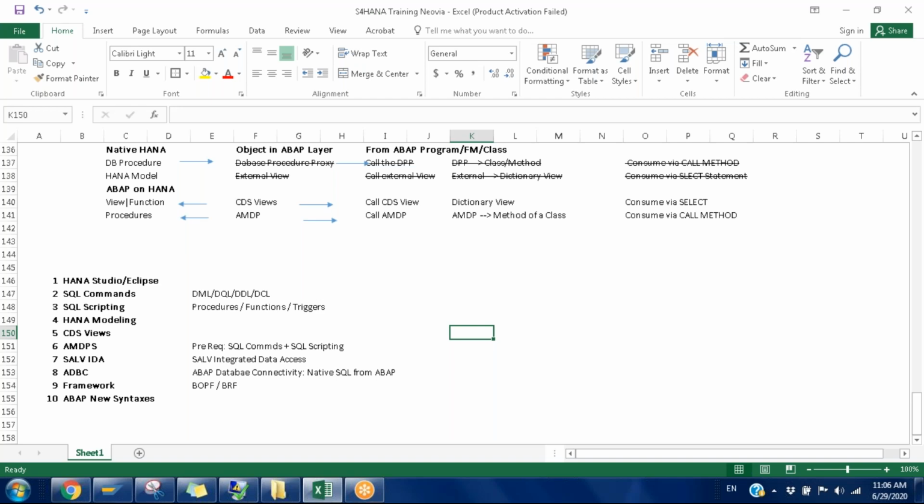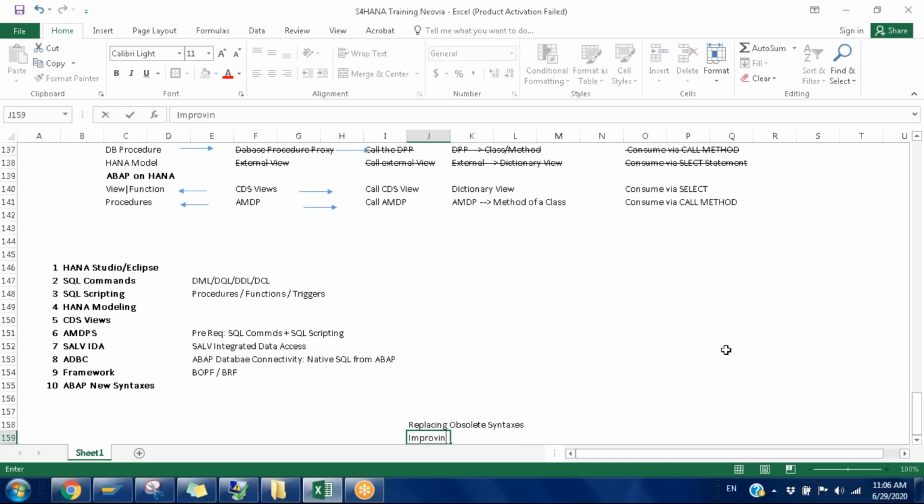For syntaxes, one activity is replacing obsolete statements, which is generally done during migration. The next one is improving the logic and the performance. These are two different things.